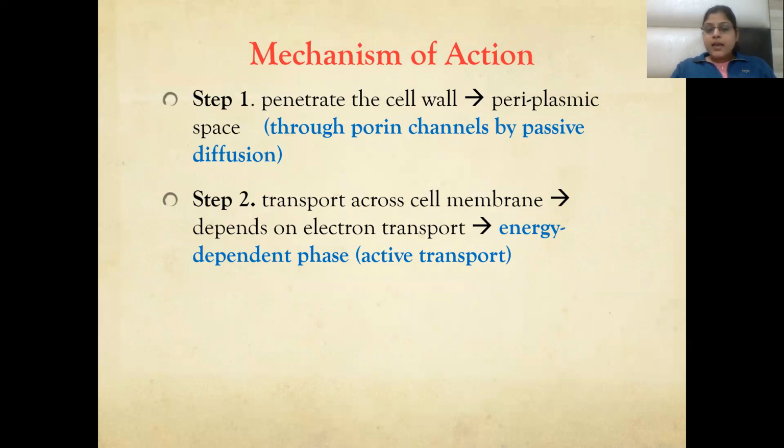They penetrate the cell wall into the periplasmic space through pore channels. By passive diffusion they can enter, or they can also enter through the cell membrane by electron transport energy-dependent phase active transport. So aminoglycosides can enter through pore channels, or they can enter the cell membrane by active transport also.